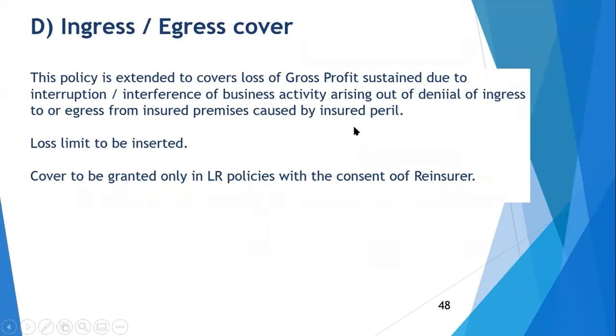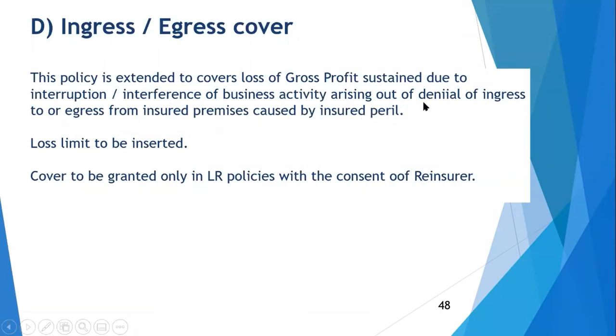Insured peril. Say the most common example is flooding. Flooding is insured peril, which is covered under the policy, but it has taken place outside the plant. And because of that, ingress and egress, both is affected. Your entry is affected, outside is affected. So in that case, the business will suffer loss, and that BI loss will be payable.